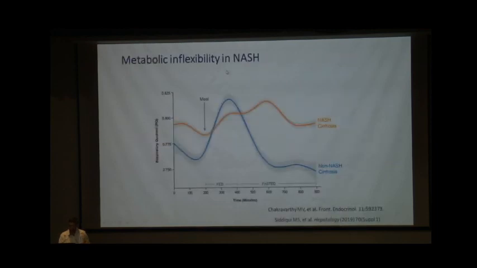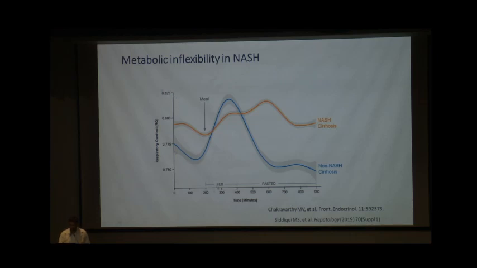This metabolic inflexibility was also studied in NASH cirrhosis patients, where patients were kept in a specialized chamber, and it was seen that in those patients with NASH cirrhosis, the transition from the respiratory quotient of 0.7 was for the fatty acid metabolism, and one was taken for the carbohydrate metabolism.